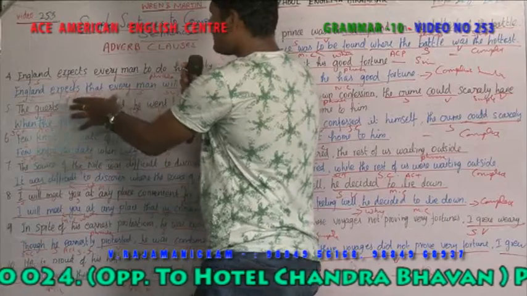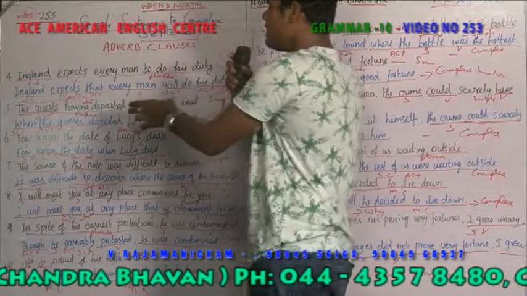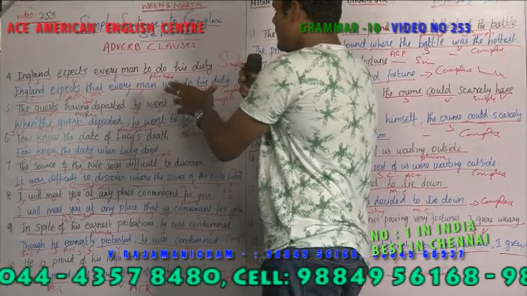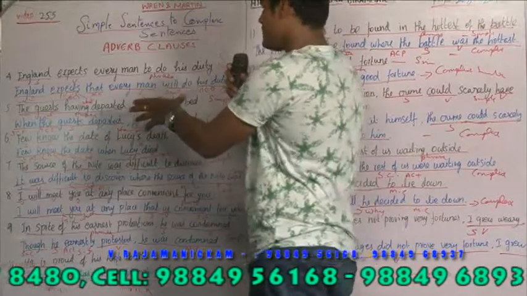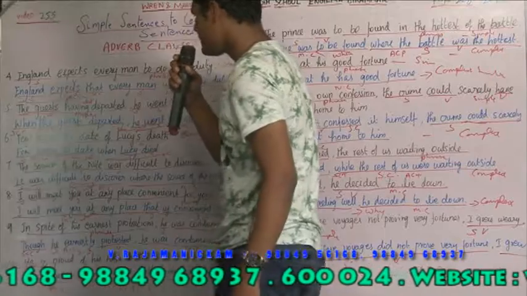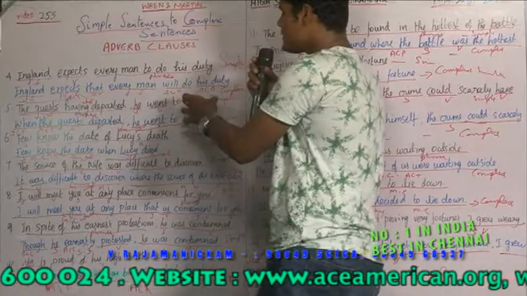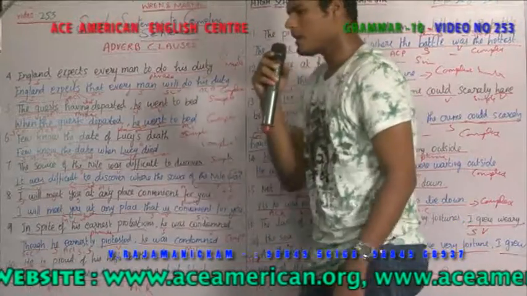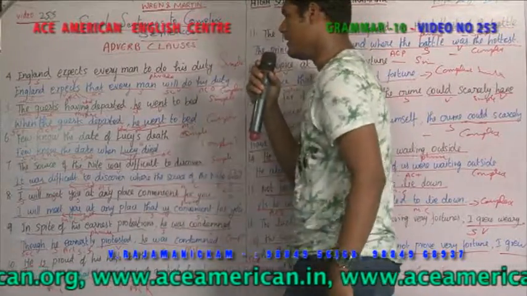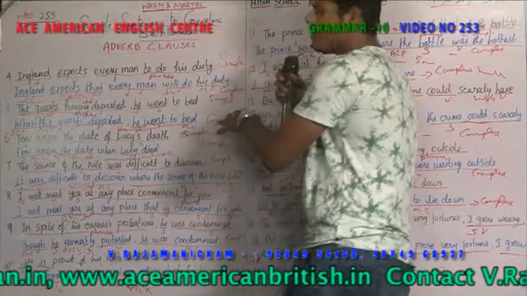Now, as a complex sentence, we can form it as England expects that every man will do his duty, in which England is the subject, expects is the verb. That every man will do his duty is another sentence, in which that is the subordinate noun clause, and every man is the subject, will do is the verb, and his duty is a noun clause object. So since there are two sentences in this sentence, it is called a complex sentence.